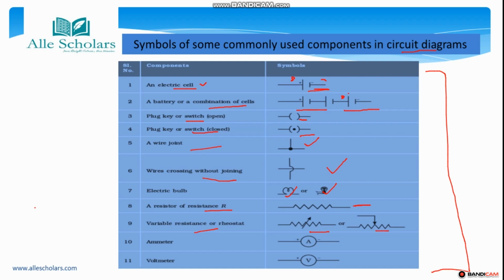And if we are connecting an ammeter, that is we want to measure a current, then this symbol is used. And if voltmeter, that is we want to find the potential difference, this is the symbol. Okay.